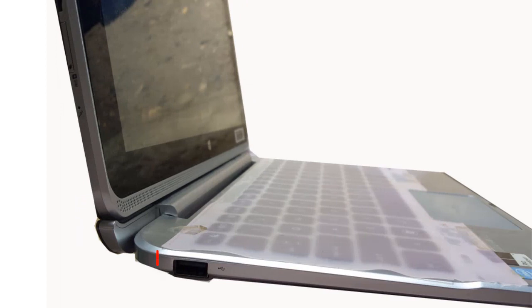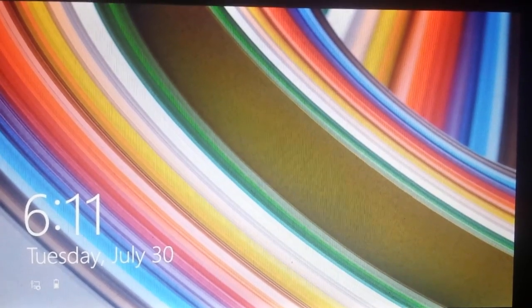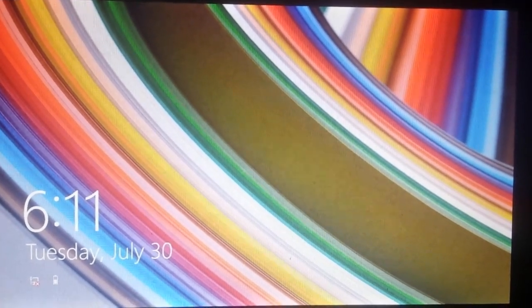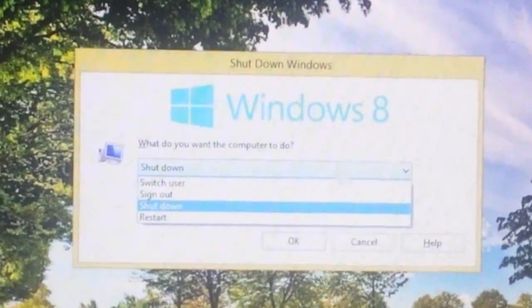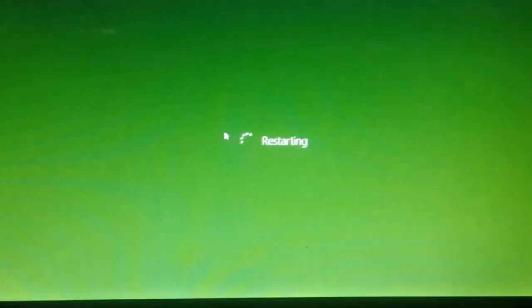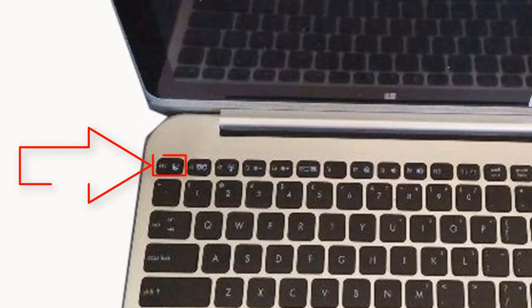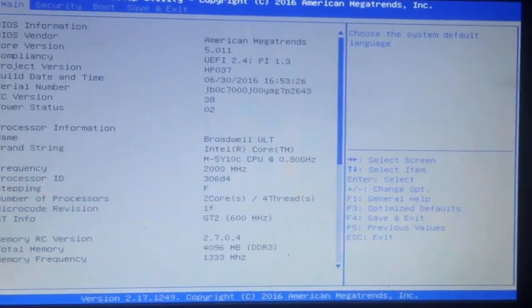First of all, insert your USB here and start your computer. When your computer starts, restart it again. When it is starting, click the escape button rapidly. So this screen will appear.